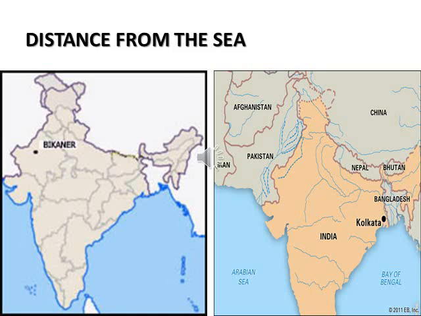Not only in the summer season, but in the rainy season also, the cities located near the coastal region receive more rainfall than the cities in the interior part. Kolkata, which is located in the coastal region, receives an average rainfall of nearly 119 centimeters. But Bikaner, located in Rajasthan, almost in the Thar desert in the interior part, receives very low rainfall, almost 24 centimeters. That means the distance from the sea affects the rainfall, and so it affects the climate condition of Rajasthan.